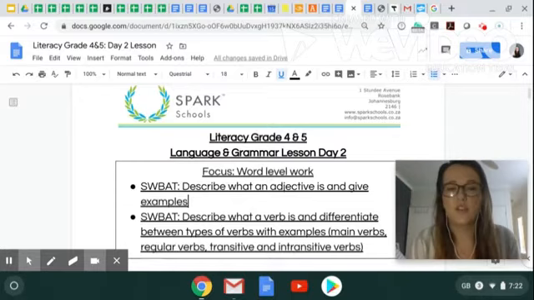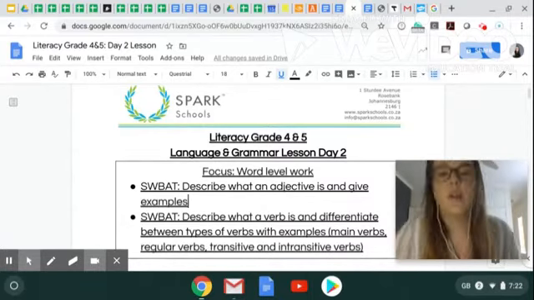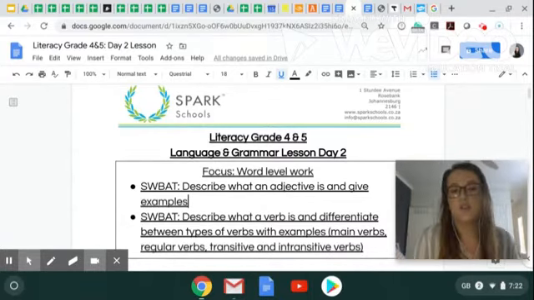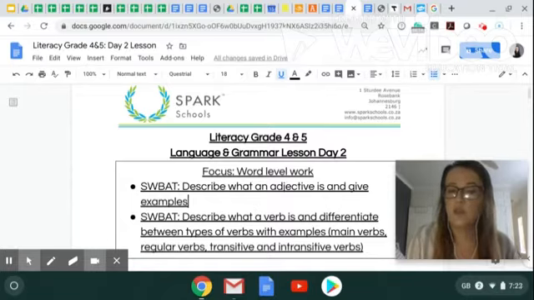The focus for today's lesson will be word level work, and the skills that we are going to focus on are the following. Scholars will be able to describe what an adjective is and give examples. Scholars will be able to describe what a verb is and differentiate between types of verbs with examples like main verbs, regular verbs, transitive verbs, and intransitive verbs.